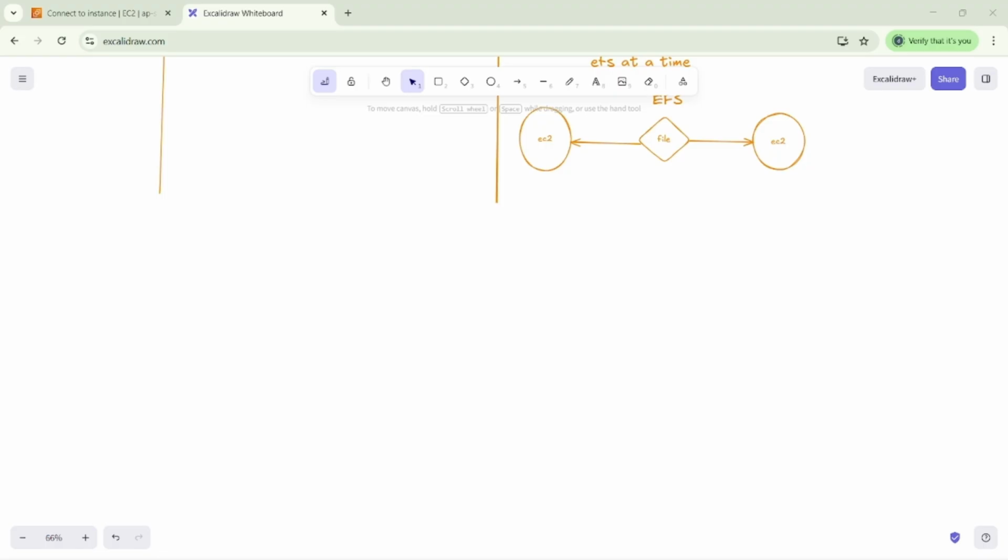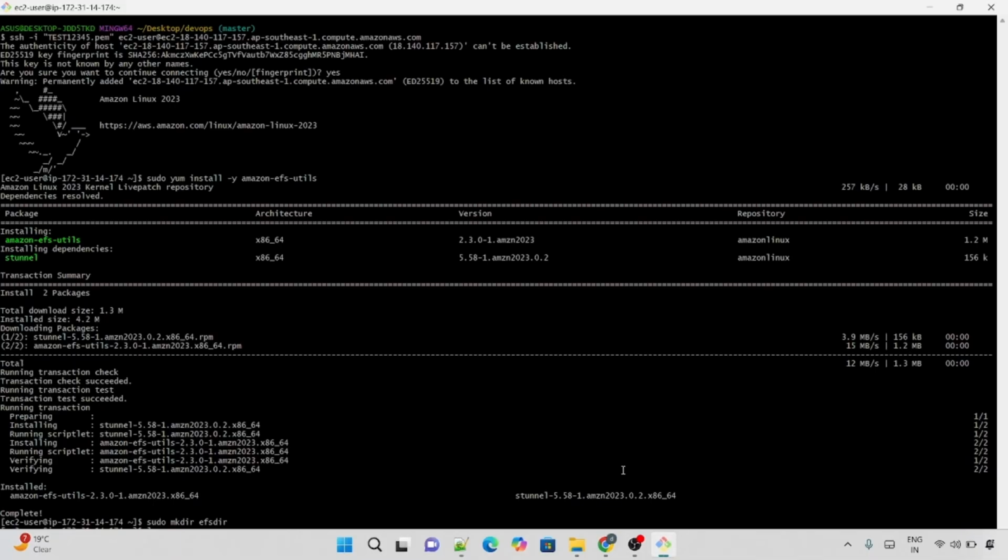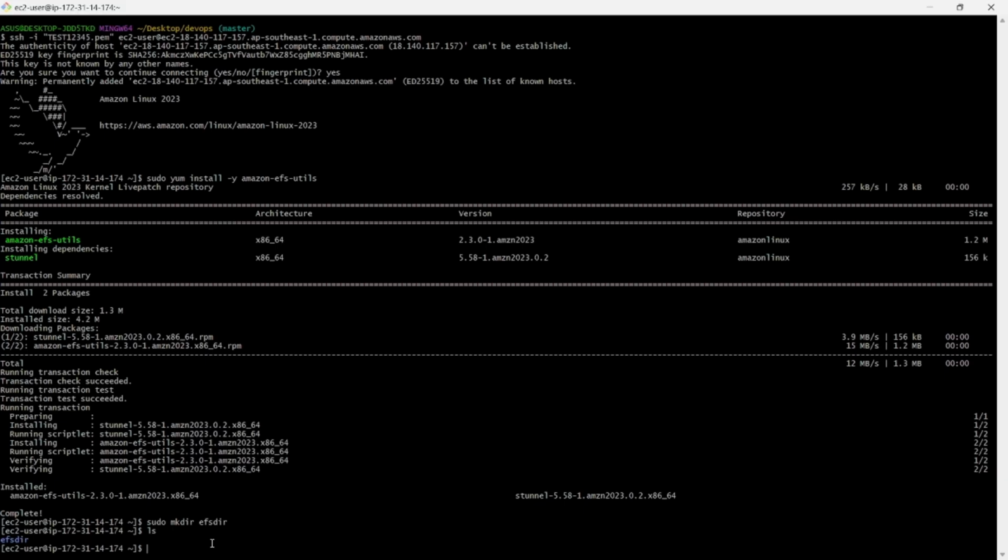Sudo, what is the meaning of sudo? We call it super user do operations. Then we have to say mount this particular file system to the folder we have. You can see here, we already noted down my file system ID.